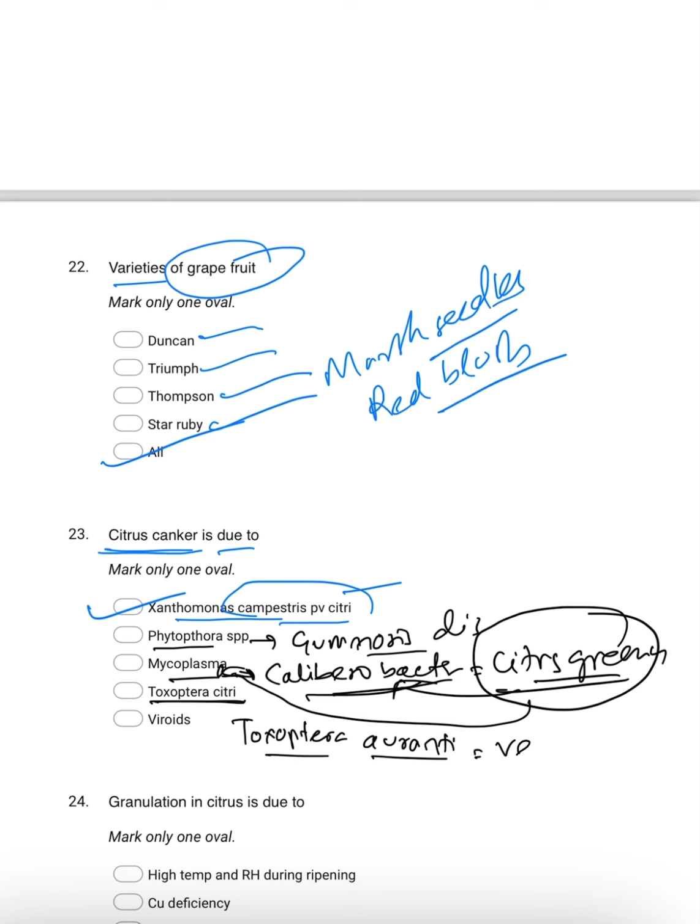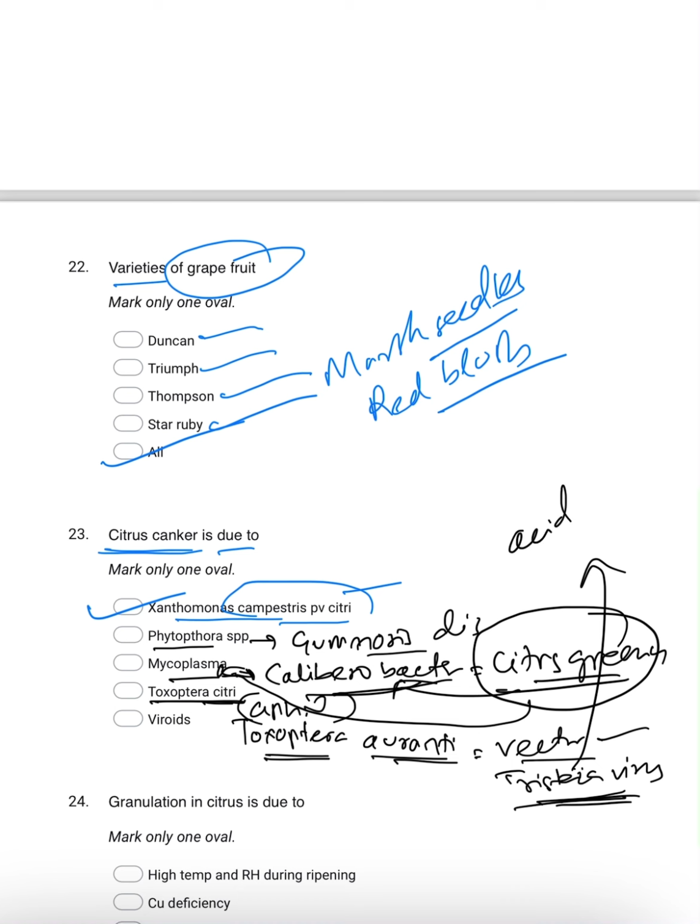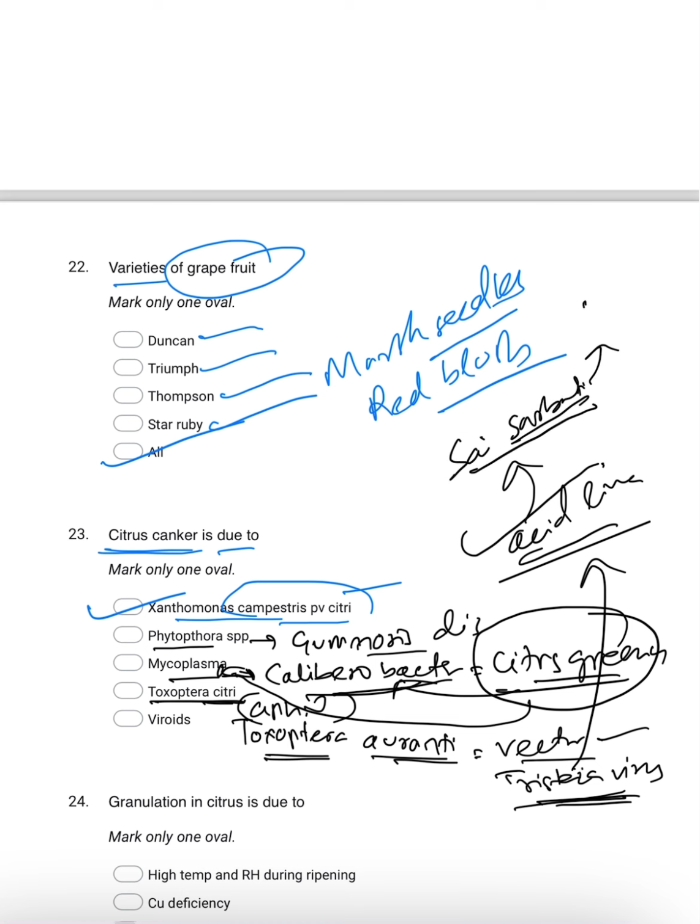Toxoptera is the vector of a virus. Which virus? That is Tristeza virus. Toxoptera is the aphid, and it is the vector of Tristeza virus. And as you know, the indicator of Tristeza virus is the acid lime or Kagzi lime, because it is highly susceptible. Which acid lime is tolerant? That is Sai Sarbati. It is tolerant to Tristeza virus as well as to citrus canker.